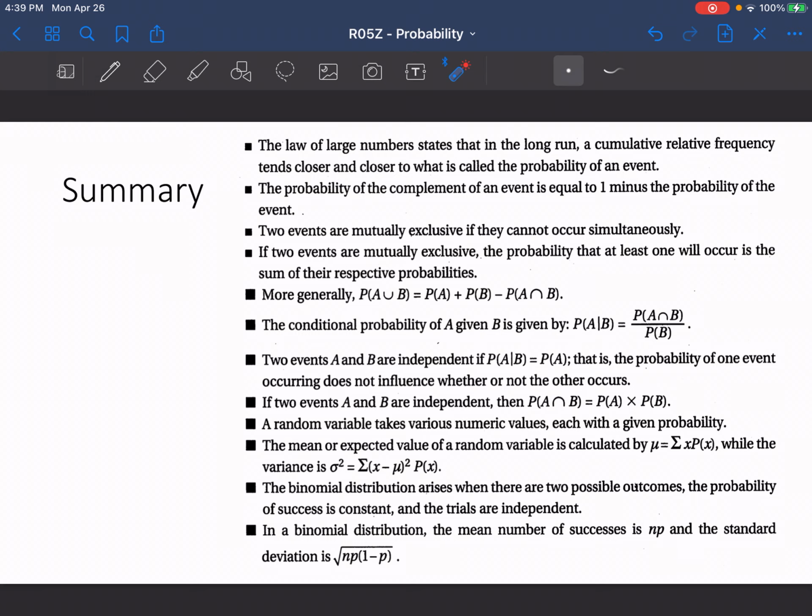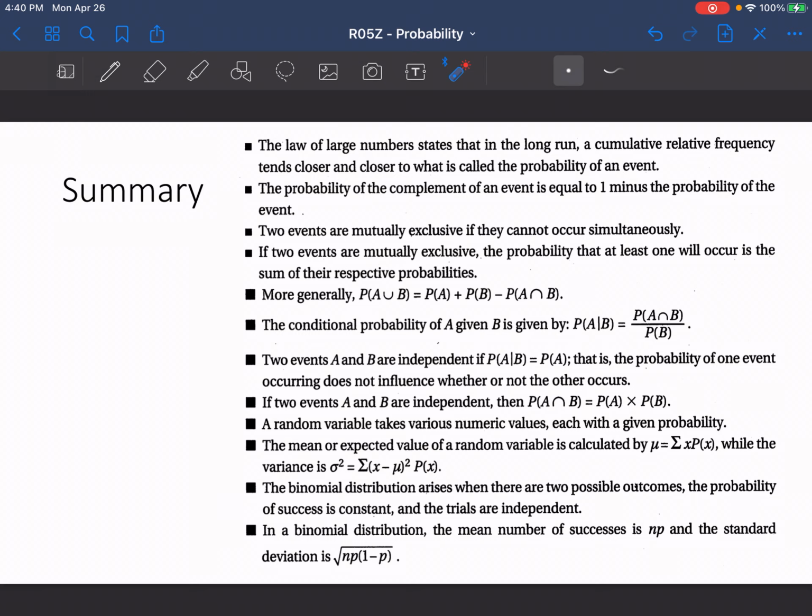Then a random variable takes various numeric values, each with a given probability. The mean, or expected value, of a random variable is calculated by the sum of x times the probability, while the variance is the sum, over every value we're on, of each value minus the mean we found, squared, times the probability in that particular instance.